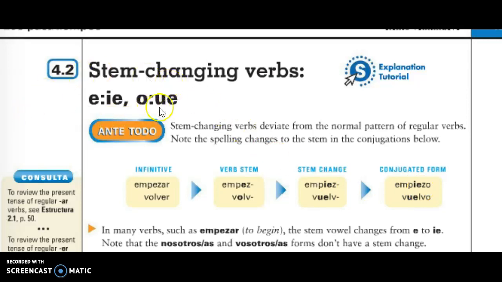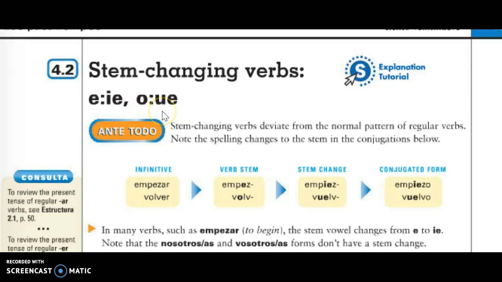So as the heading suggests up here, you're going to study some verbs that begin with a simple E vowel, but then when conjugated in the yo, tú, él, ella, usted, not nosotros, but ellos and ellas, ustedes form, it's going to change to IE. And then we'll also cover verbs that begin with an O in their stem, and then they change to UE, like jugar.